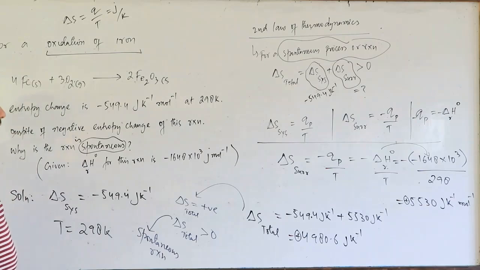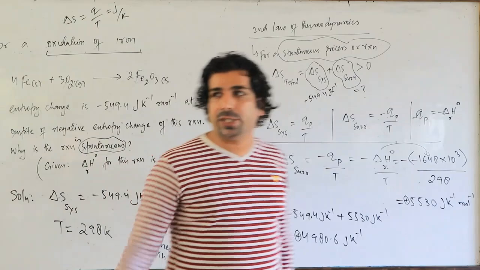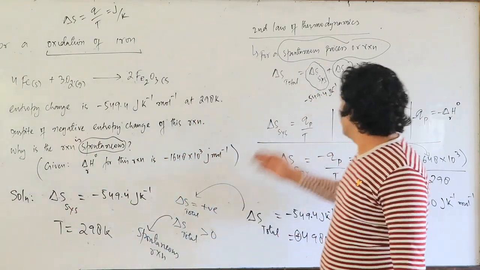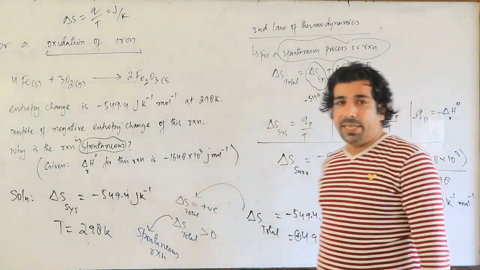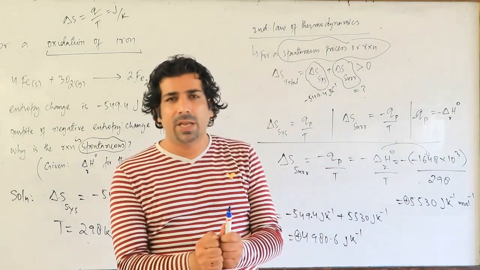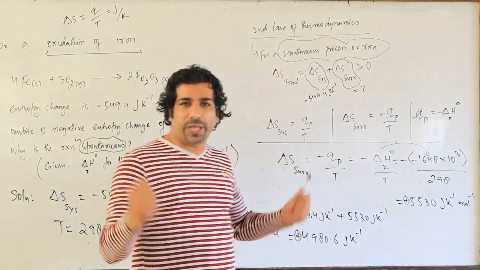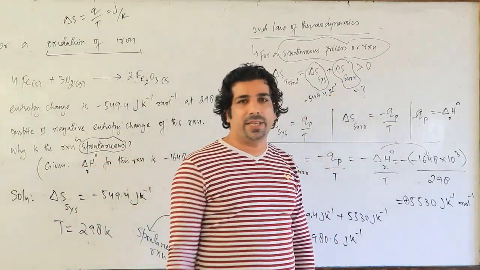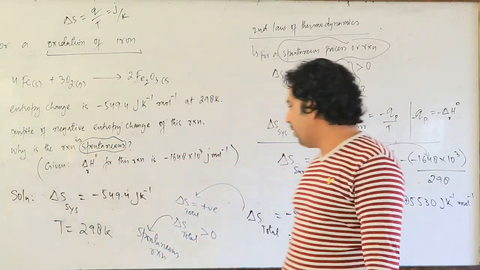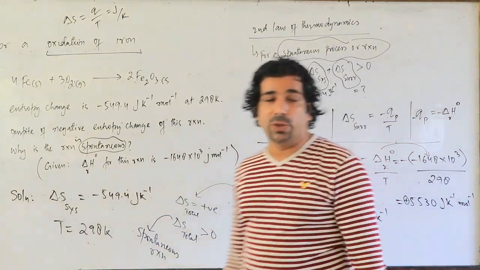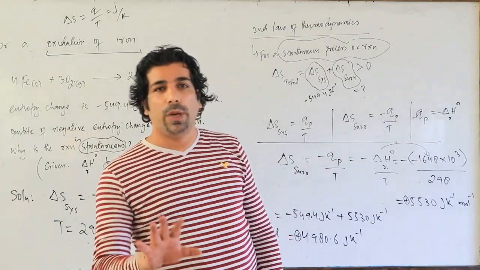I hope you have understood. That means the spontaneity of a reaction does not depend upon the delta S system, or upon the delta S surroundings alone. It depends upon the total of delta S system and delta S surroundings together. If their sum is greater than 0, understand the reaction is spontaneous. And we have finally proved it, yes, definitely the reaction is spontaneous because the value is positive. I hope you have understood.